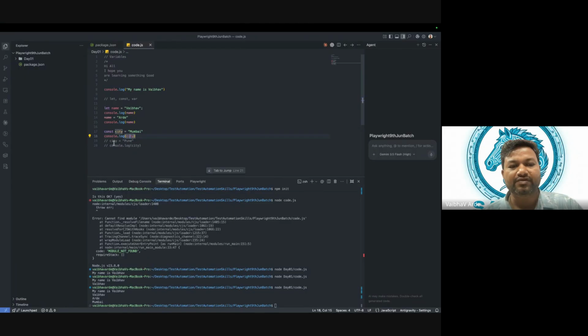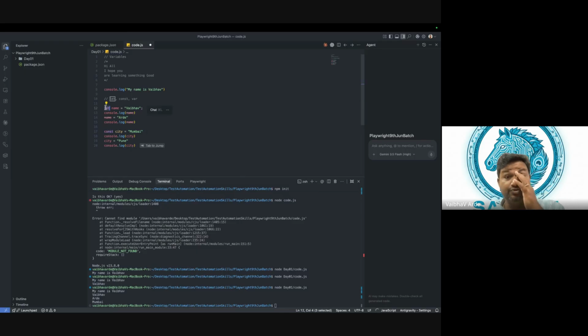But now if I try to change the city to Pune, it will throw an error. Why will it throw an error? Because city is constant. It will not change, and that's the reason we have const.